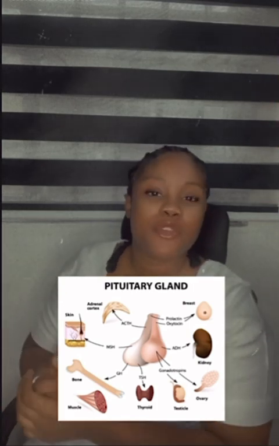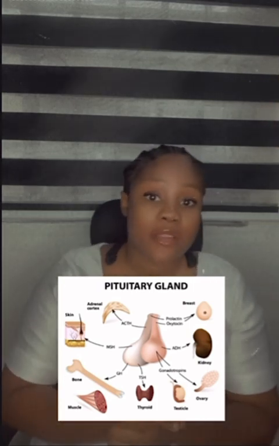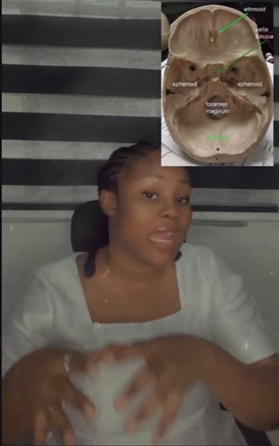Now, where is this pituitary gland? The pituitary gland is located at the base of the skull, which is the sphenoid bone. And it lies in a small bony cavity called the sella turcica. If you check the anatomy of the skull, you will see the depression in the middle of the sphenoid bone, and that is the sella turcica. That is where the pituitary gland lies.